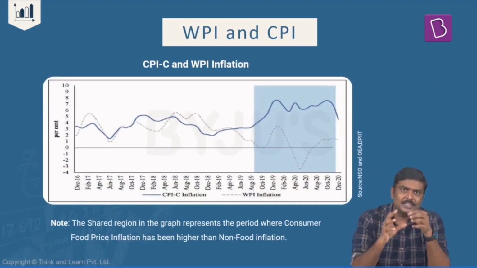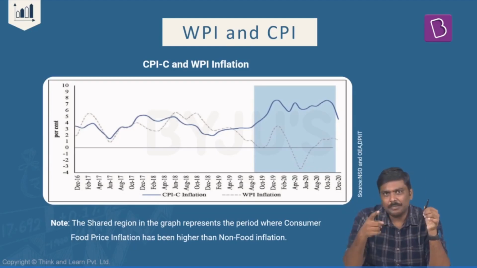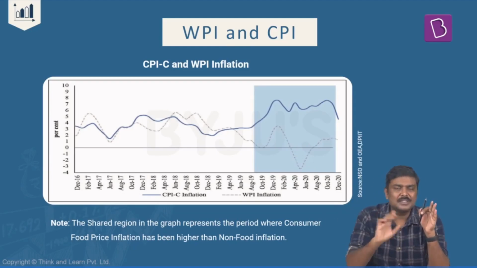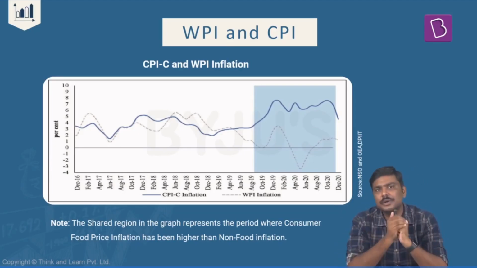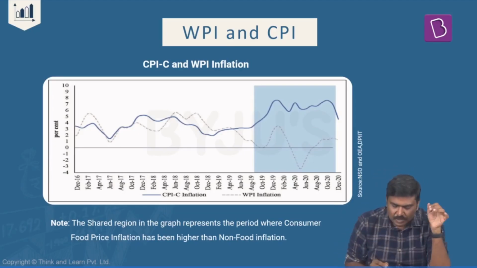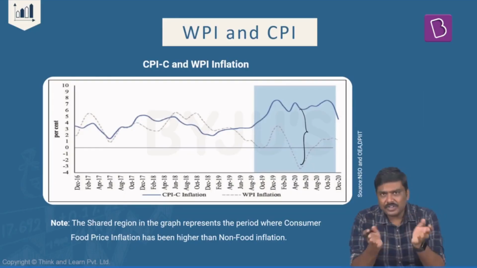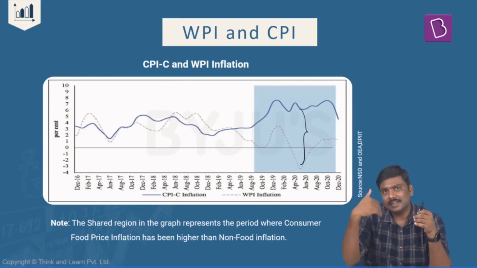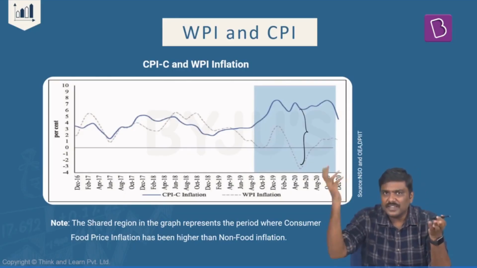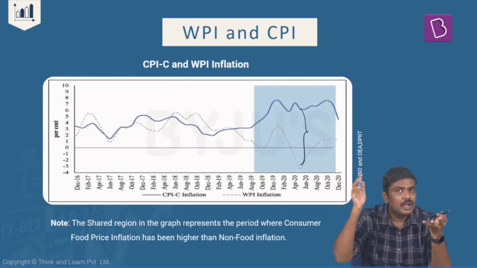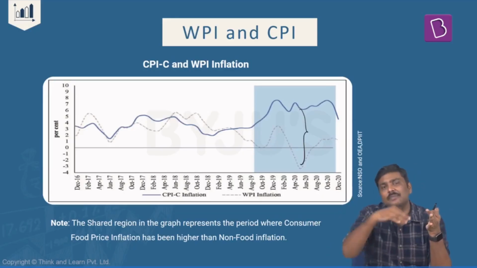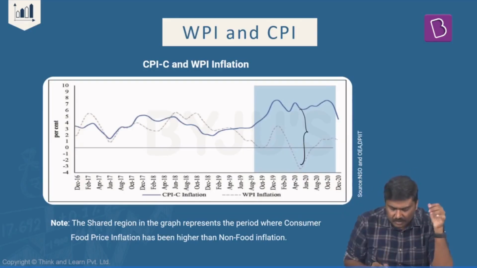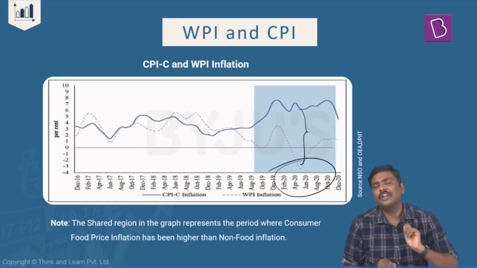Now, generally what you will see is that both WPI and CPI are published on a monthly basis. That is, every month CPI and WPI is given in the newspaper. And generally, sometimes you will see a kind of divergence between both of them. That is, in some time period, you will see that CPI is moving at a faster pace, is increasing. And during the same period, WPI will be declining and entering into a negative period. And that was seen very recently in the year 2020.